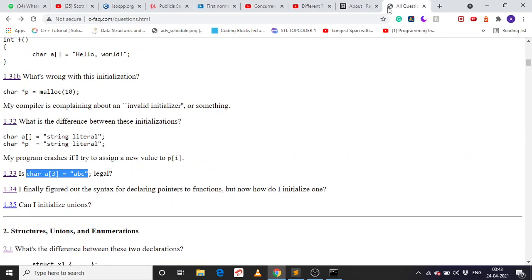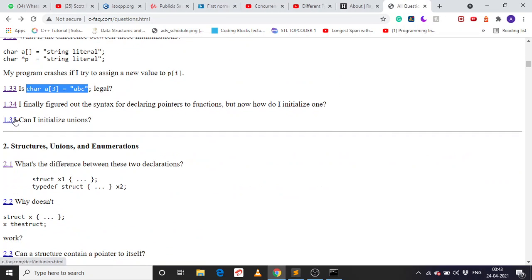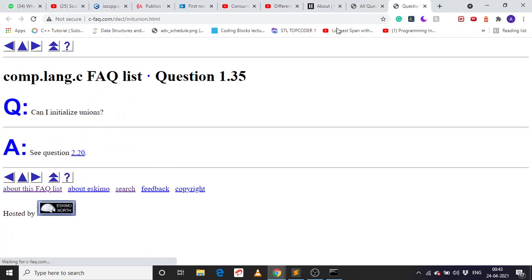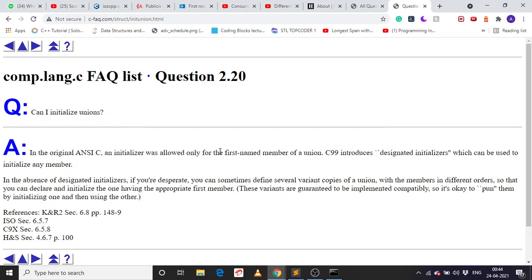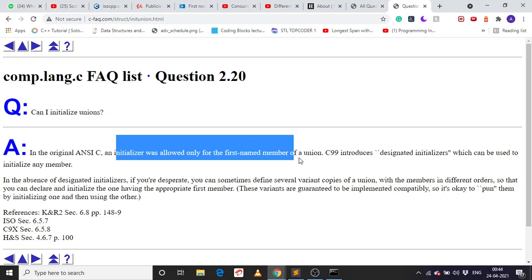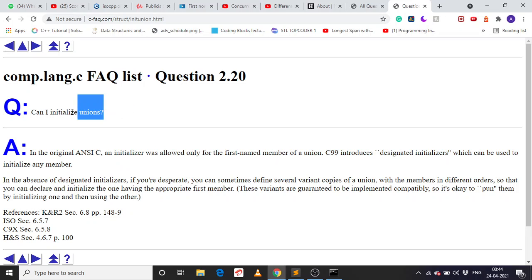So cool. Remember the tips I am giving you. Can I initialize unions? So what are unions? They are the same as structures, but the difference is only the size. A union takes the maximum data type size. And the initializer. So initialize. Okay. In the absence of.